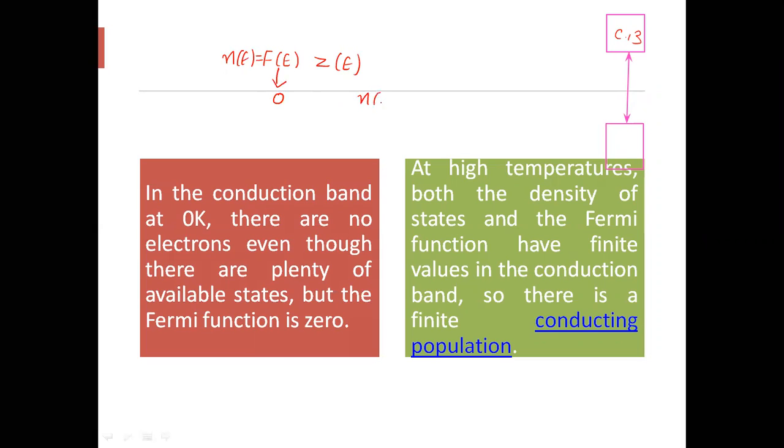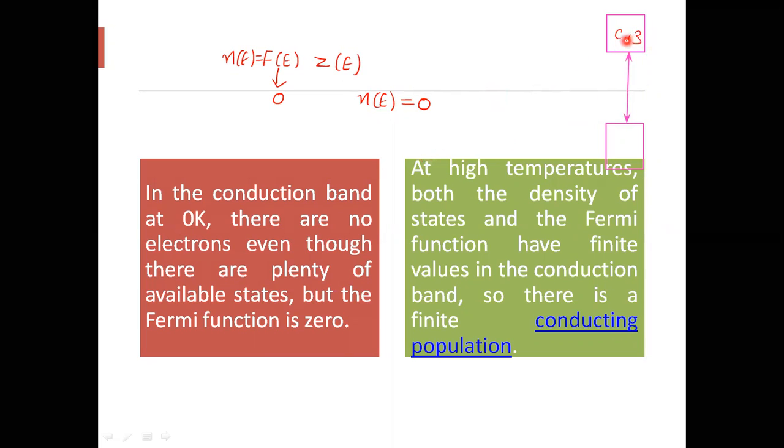So again Ne is 0. So within conduction band at T equal to 0, the population of charge carriers is 0. That is why a semiconductor is said to be an insulator at 0 Kelvin, because there are no free charge carriers in conduction band and hence conduction doesn't take place.